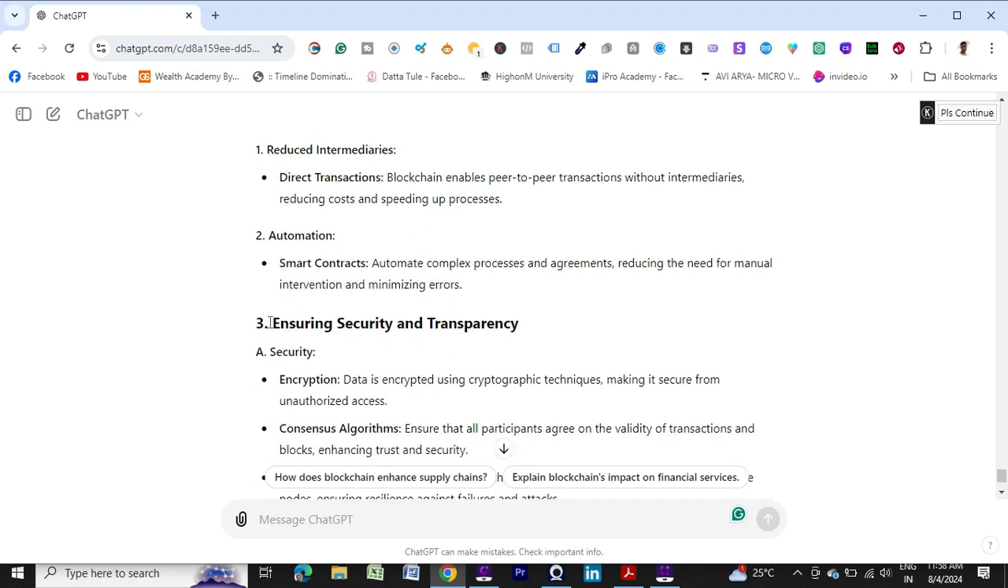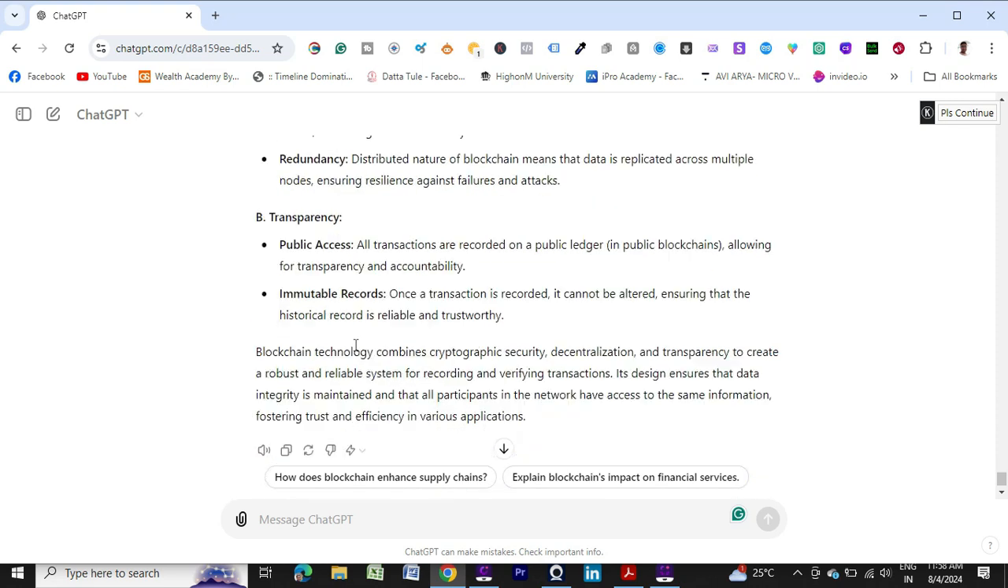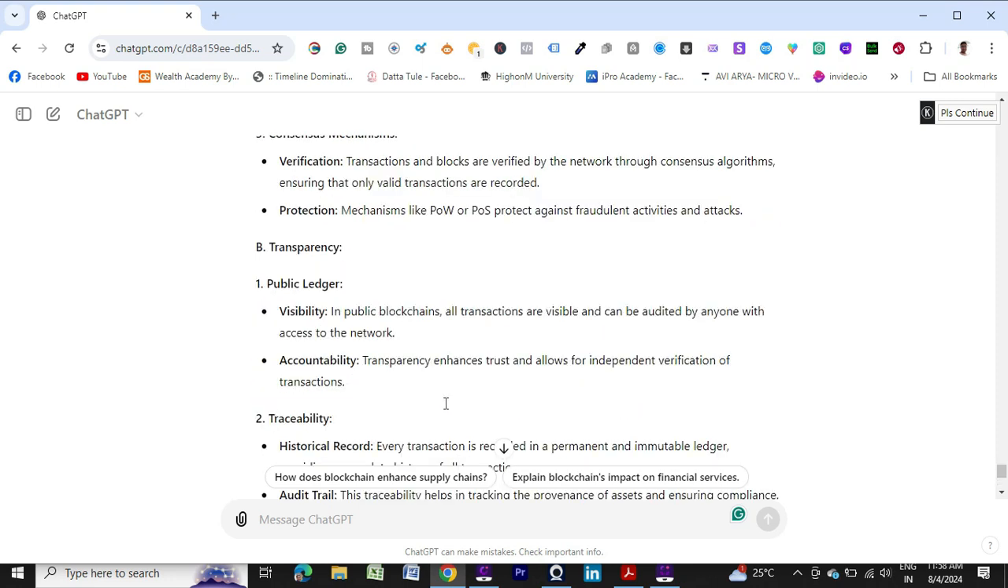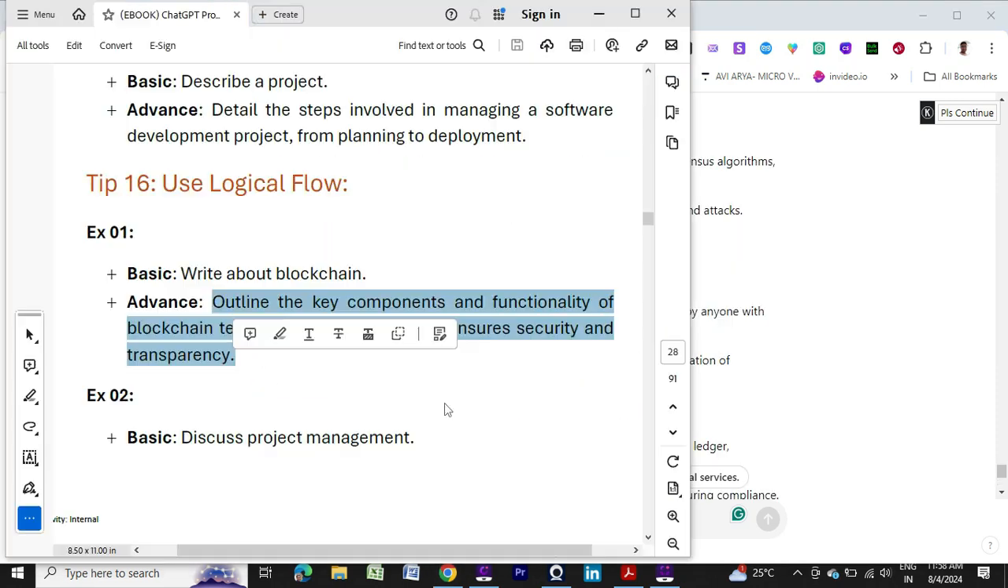Then again I requested ensuring security and transparency. That was my third element I entered, additionally. So it has given me the details, ensuring security and transparency. So all the details it has given. Okay, so I think you have got the idea.